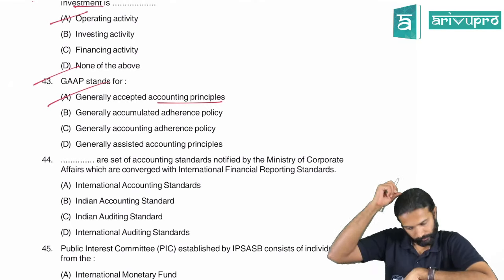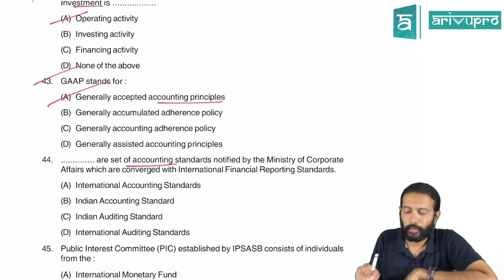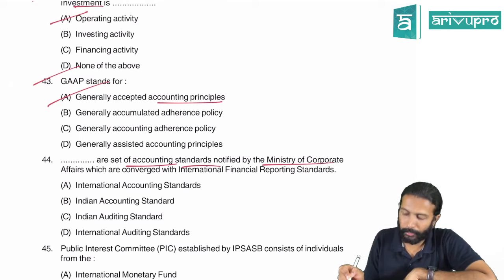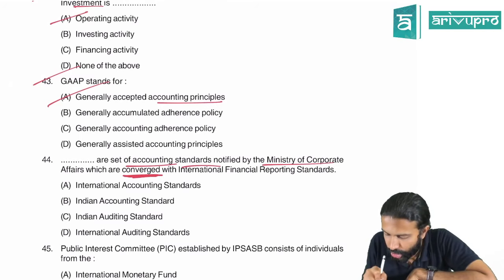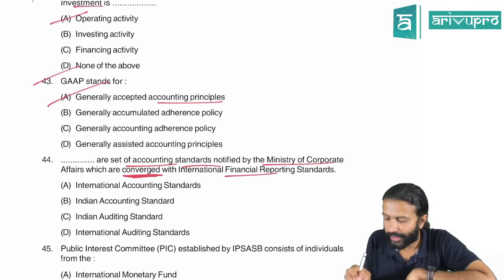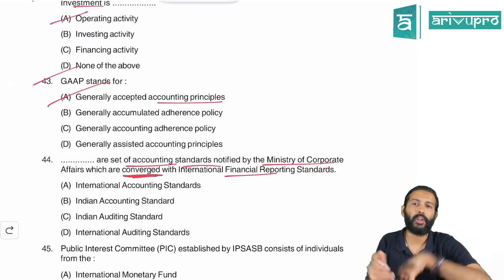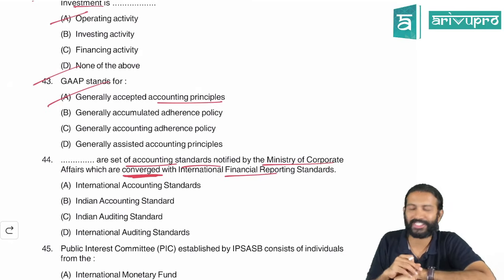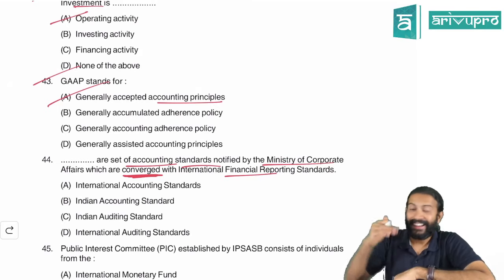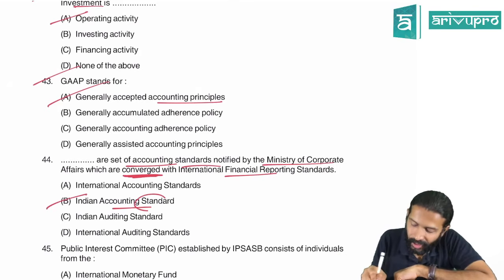Dash are a set of accounting standards notified by MCA, Ministry of Corporate Affairs, which are converged with International Financial Reporting Standards. What has got converged into IFRS, sir? We discussed this in the previous session. Ind AS, Indian Accounting Standards.